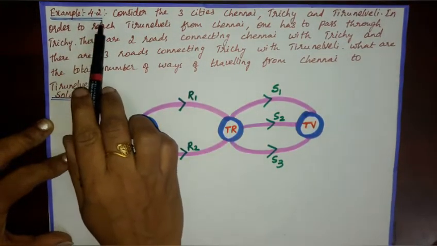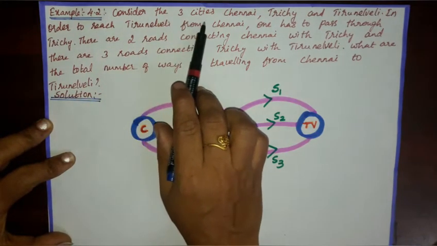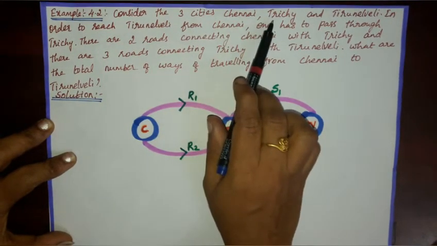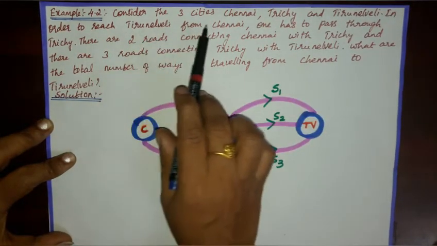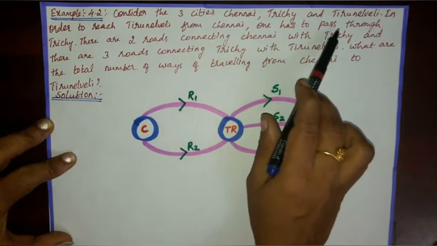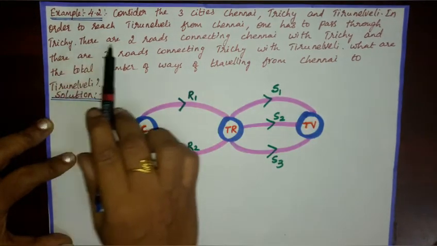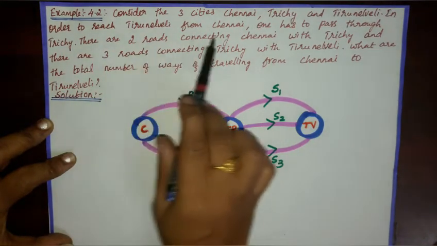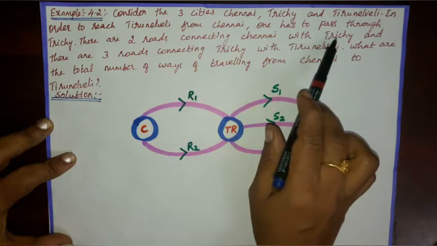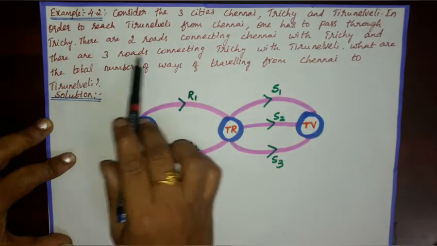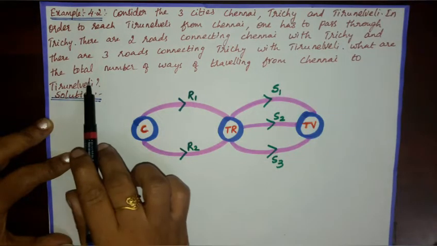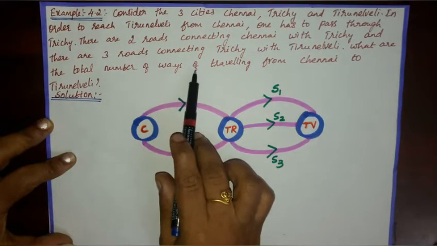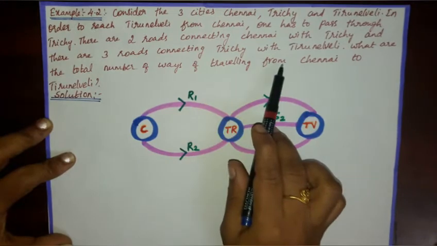Example 4.2. Consider the three cities Chennai, Trichy and Tirunelveli. In order to reach Tirunelveli from Chennai, one has to pass through Trichy. There are two roads connecting Chennai with Trichy, and there are three roads connecting Trichy with Tirunelveli. What is the total number of ways of travelling from Chennai to Tirunelveli?